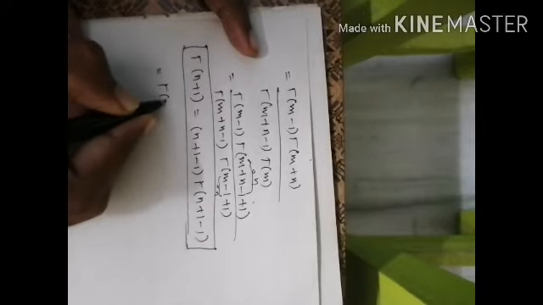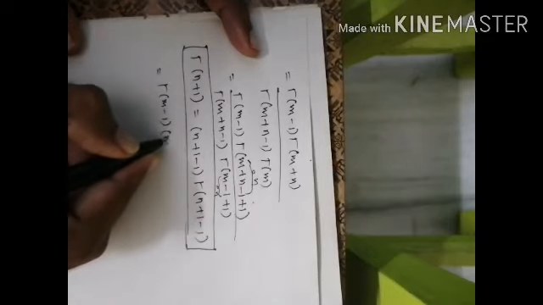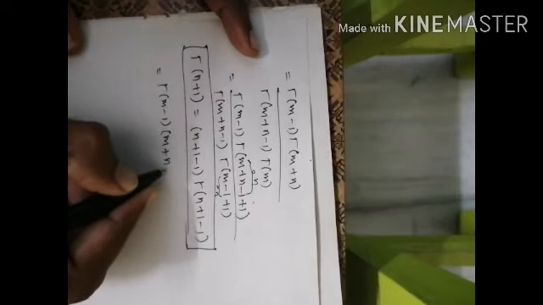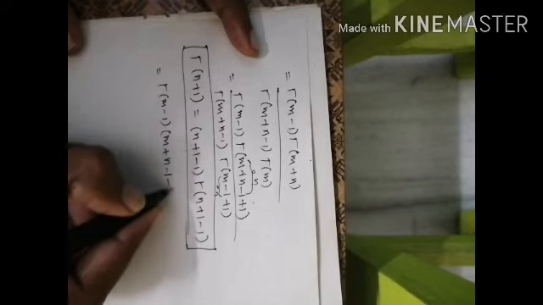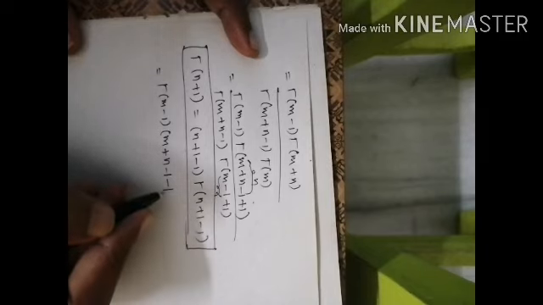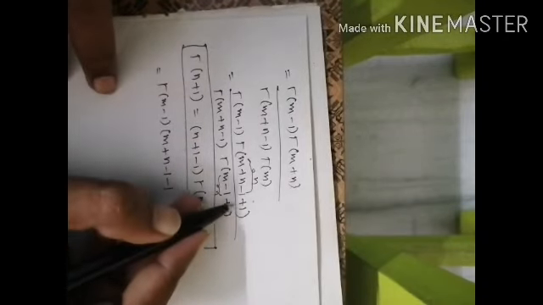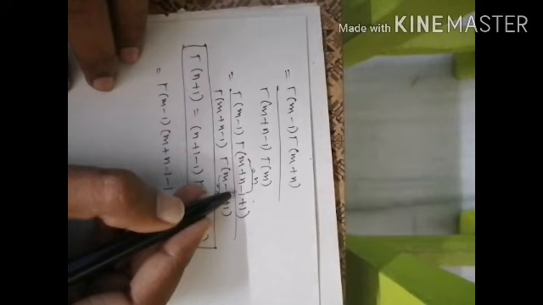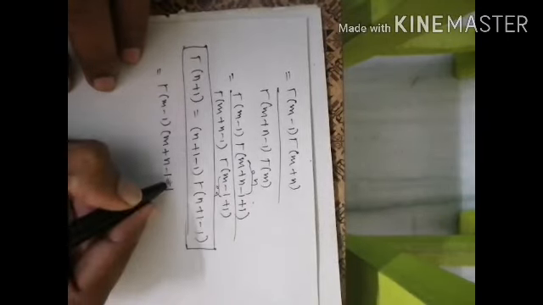So gamma of m plus n minus 1 plus 1 minus 1.